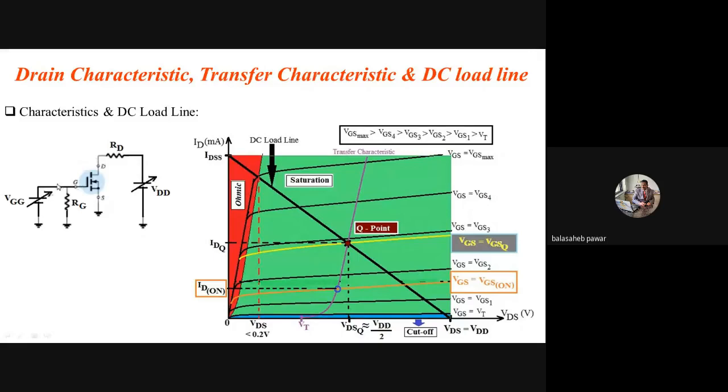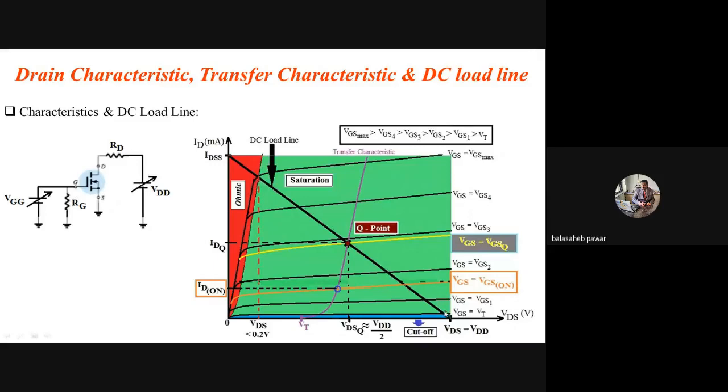Take a separate resistor, the feedback resistor, you can call it RF, connected from the drain to the gate. So you will observe that the drop across that resistor, we can utilize as the gate powering voltage, and the value of RF will decide the level of VGS, and the level of VGS will decide the position of the operating point on this DC load line.